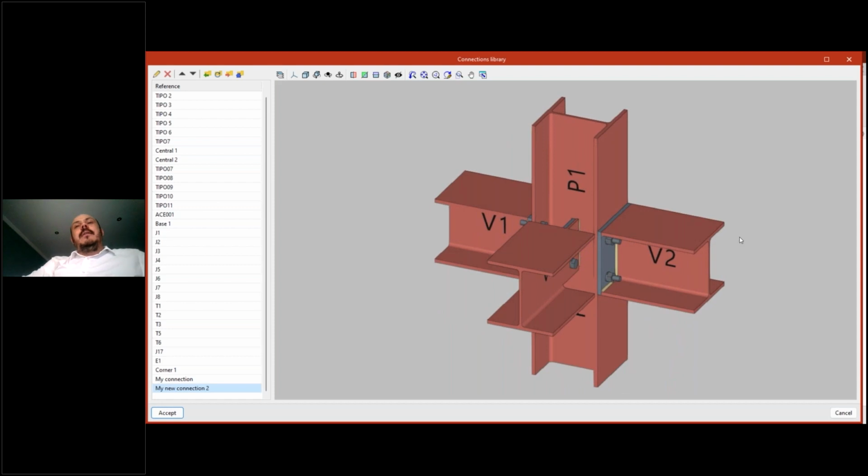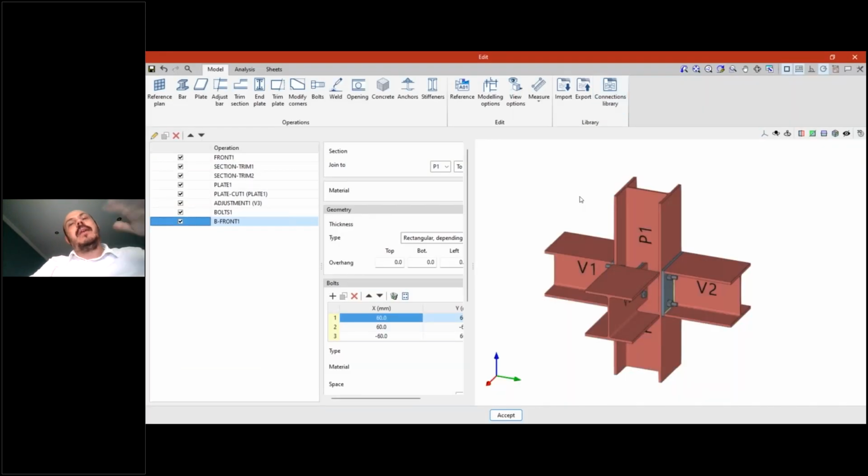Okay, I hope this example was easy to understand, but the main idea of this new feature is that you can use operations of other connections that were already created and that are available in your library, and then adapt them according to the need of your connection. One thing that is quite nice is that some of these options can be applied to different types of sections.